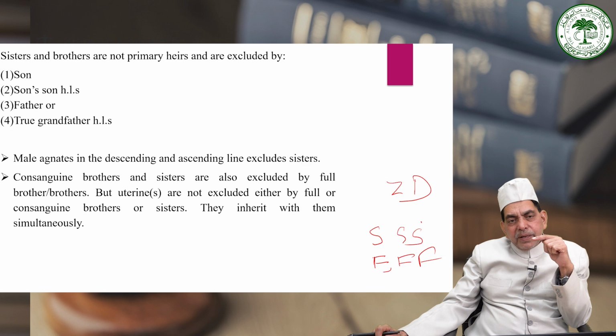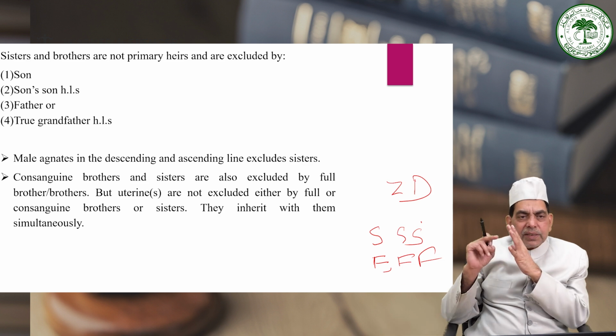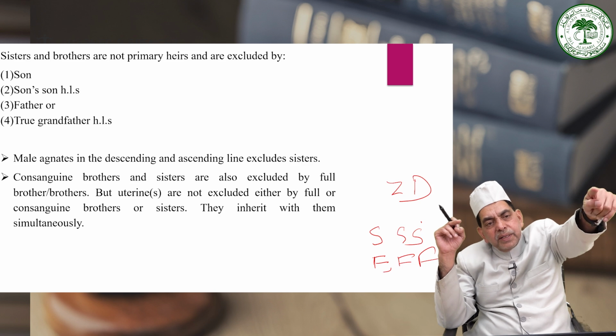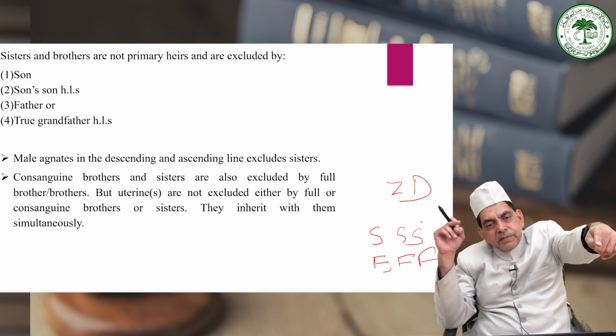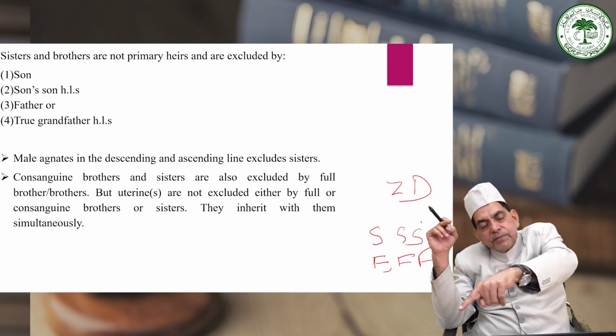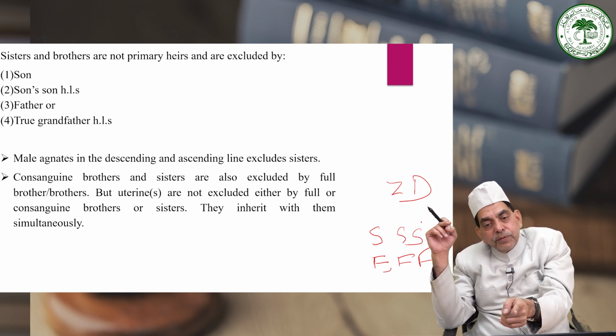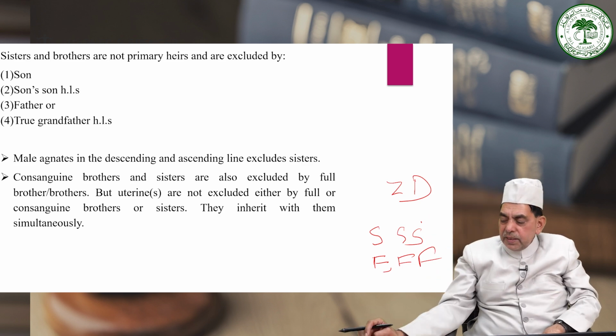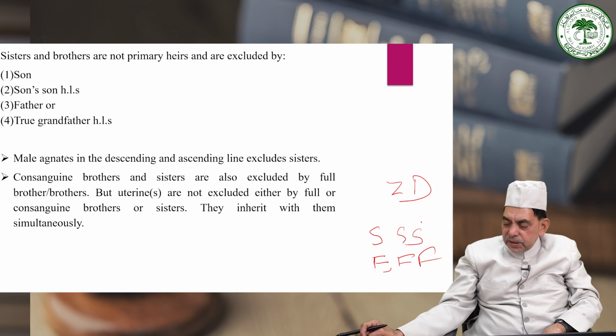I have already exemplified that sisters and brothers of all description are excluded by son normally, by son or by son's son, and in the absence of them, father or father's father. Brother full also excludes the brother consanguine and sister consanguine, but not the brother uterine and sister uterine. But brother uterine and sister uterine are also excluded by daughter, and in the absence of the daughter, son's daughter will also exclude the brother uterine and sister uterine.